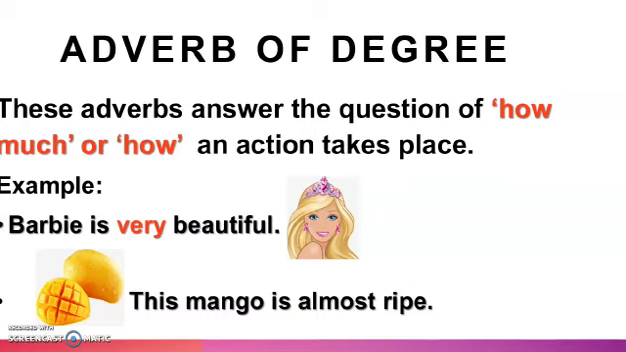In these adverbs, we answer the question of how much or how an action takes place. For example, Barbie is very beautiful. So over here, how much beautiful Barbie is? She is very beautiful. Now, in this example, this mango is almost ripe. Can you guess the adverb in it? Yes, you are right. It is almost. Well done. My students are quite intelligent.